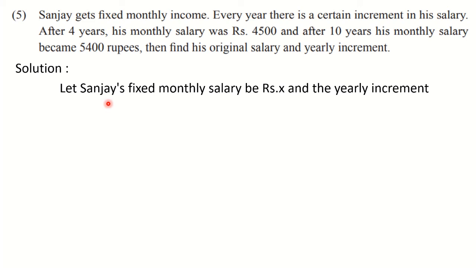Okay, so let Sanjay's fixed monthly salary be rupees x and yearly increment be rupees y. Okay, so here this is fixed salary, or you can write down original salary here, and this increment is what? y. The salary which is decided in the first year, fixed monthly salary.